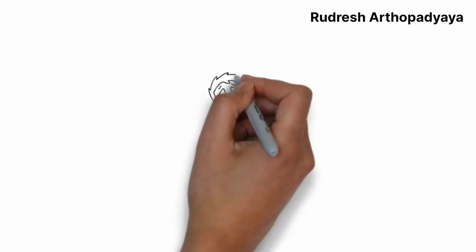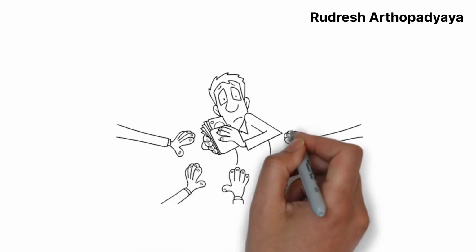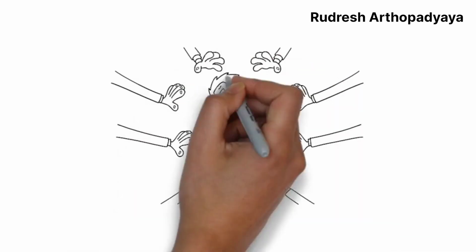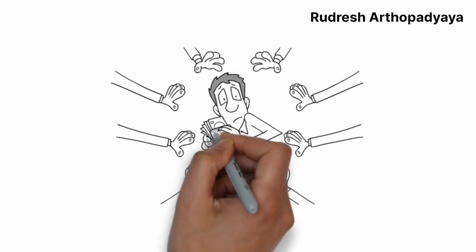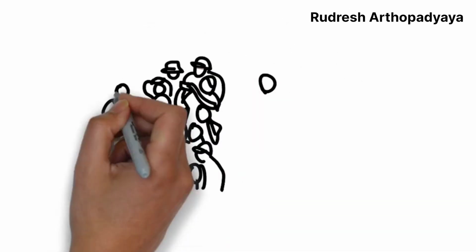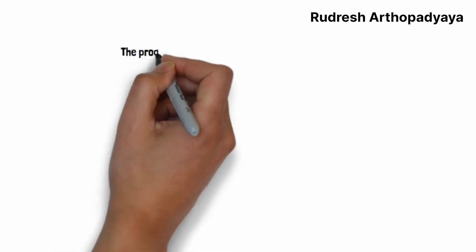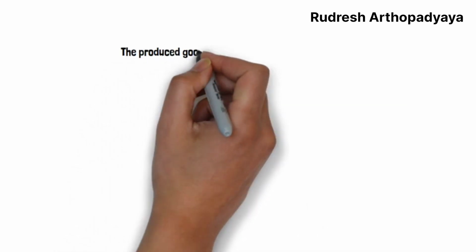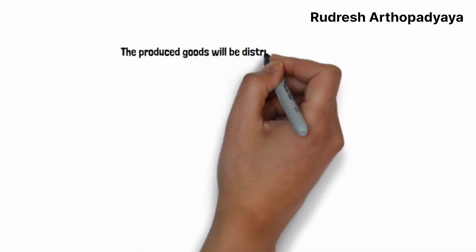Economics is the study of how societies use scarce resources to produce valuable goods and services and distribute them among different individuals. The produced goods will be distributed to individuals and factors of production.